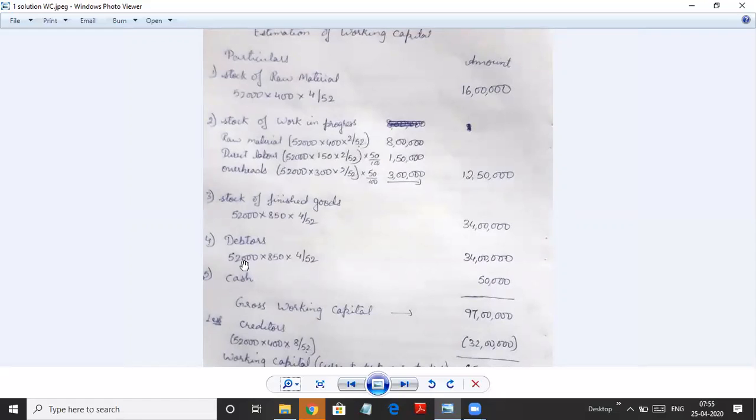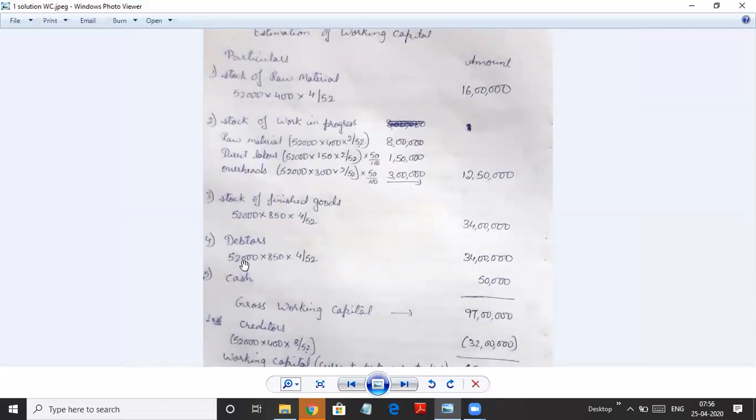Sales includes profit also. If we are estimating working capital, we want to find it on the cost basis: how much I have invested and how much I have to still invest. We don't consider profit as investment, that is the earning that we are getting. So usually they don't take sales because it includes profit, they take cost. So at what cost we had sold to the customer and how much is to be still recovered.